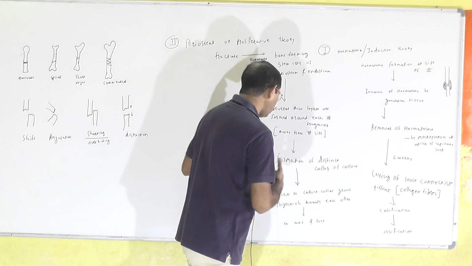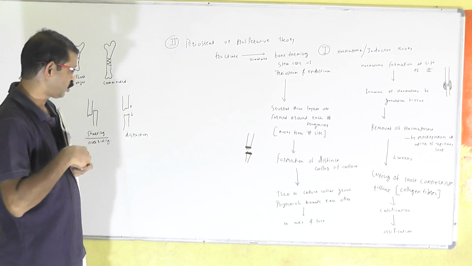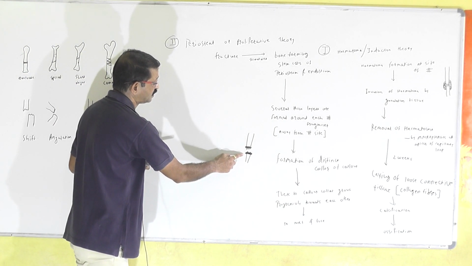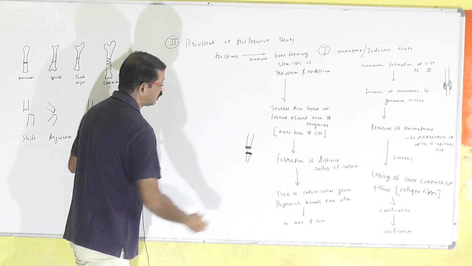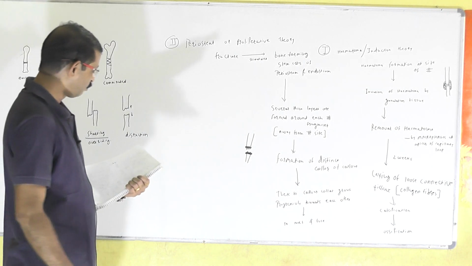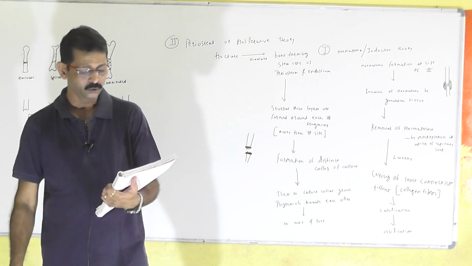These two calluses grow progressively towards each other, eventually to meet and fuse. Can you see, this is a collar around the fracture fragment. Eventually they get attracted to each other, and meet and fuse. In hematoma theory, bone needs to join together as the hematoma gets organized and replaced by loose connective tissue.